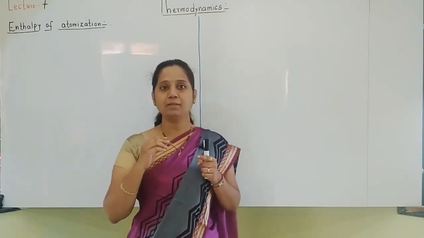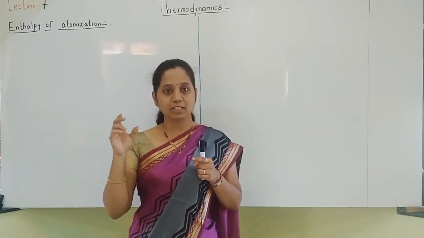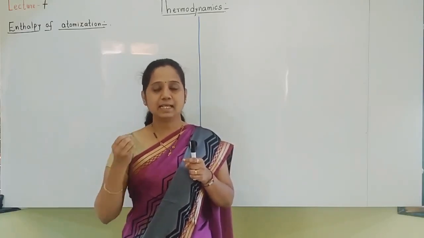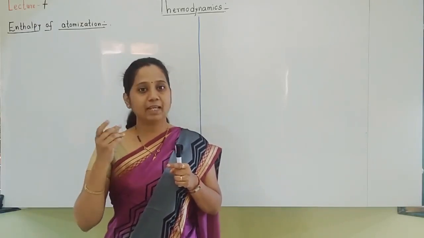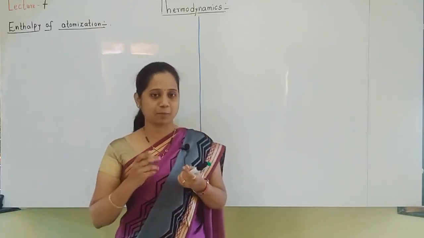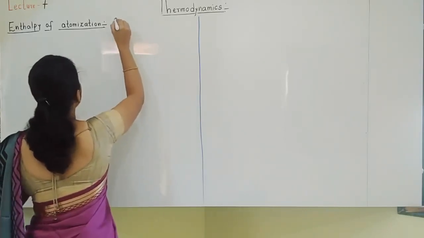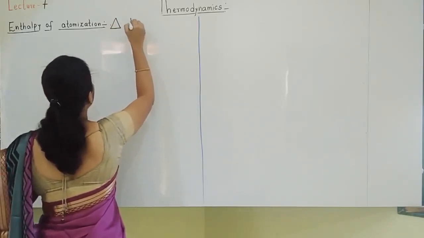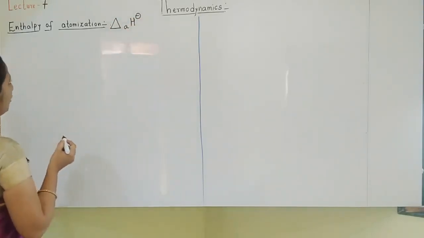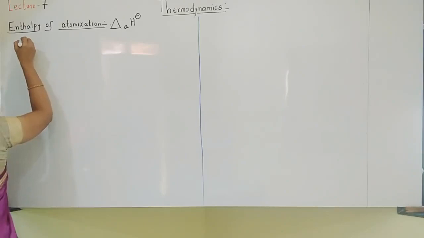So how can we define enthalpy of atomization? Change in enthalpy. How much enthalpy change takes place when 1 mole of a substance is getting converted into free atoms in gaseous state? That is called enthalpy of atomization. How it is shown, see here students. The symbol. It is also, of course, standard enthalpy of atomization, but generally it is called only enthalpy of atomization.